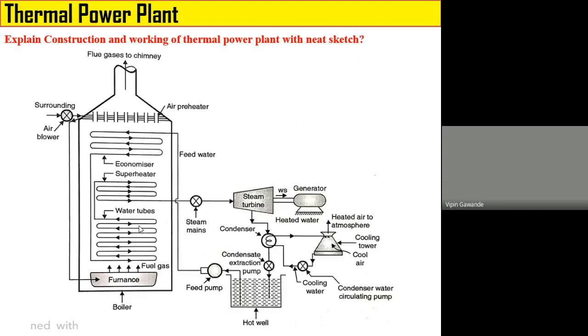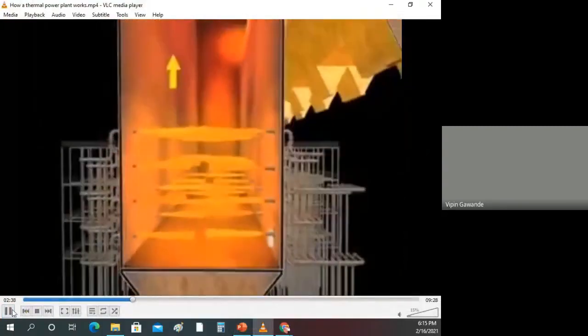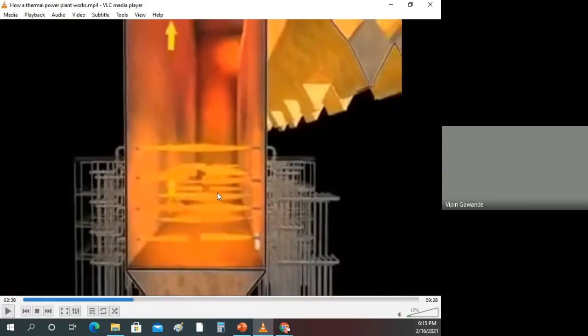Okay, so we'll see this conversion. So this is the boiler, and this is the combustion of coal plus oil inside the furnace in the boiler. Because of the combustion of the coal plus oil, there is a generation of flue gases. The arrows which are moving upward show the flue gases. Now these are the various water tubes. The water inside these tubes is converted into superheated steam. The superheated steam is denoted with the white arrow.